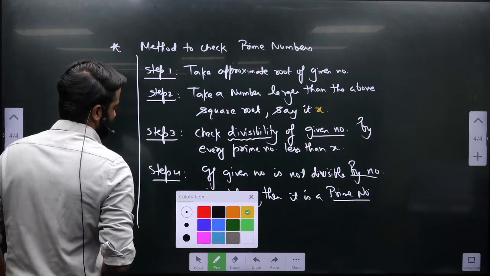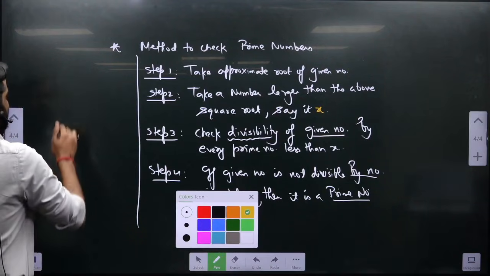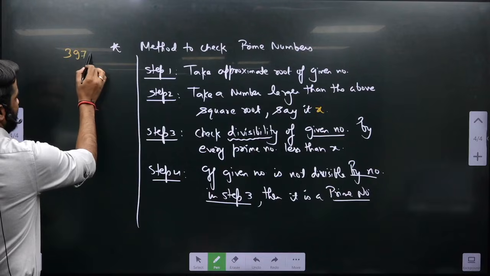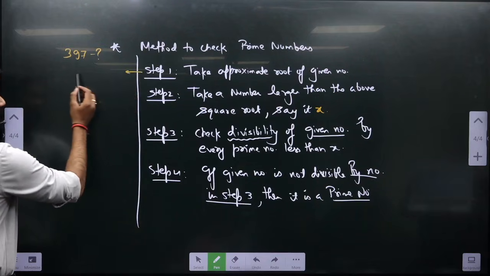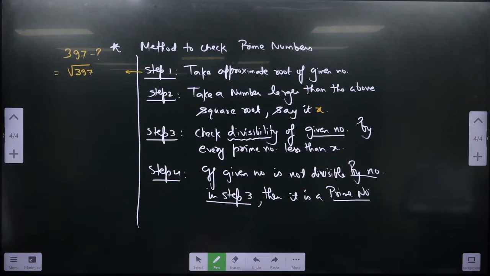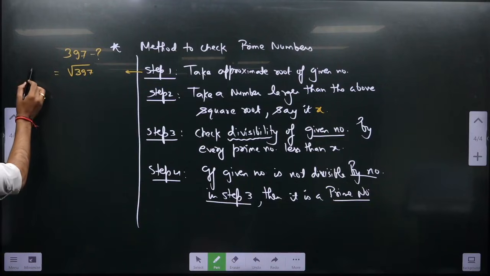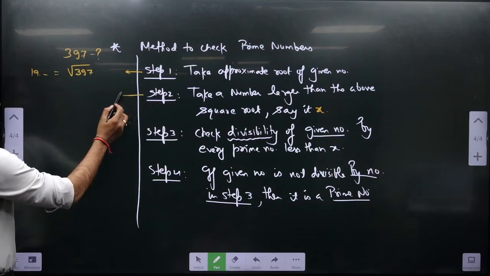For example, we need to check whether 397 is a prime number or not. Step 1 says that you will take the approximate root of 397. How much will it come? Those who don't know, 400 is nothing but 20 into 20. So it will be 19 point something, between 19 and 20. Step 2 says take a number larger than the above square root, say x. What will the number be? 20.